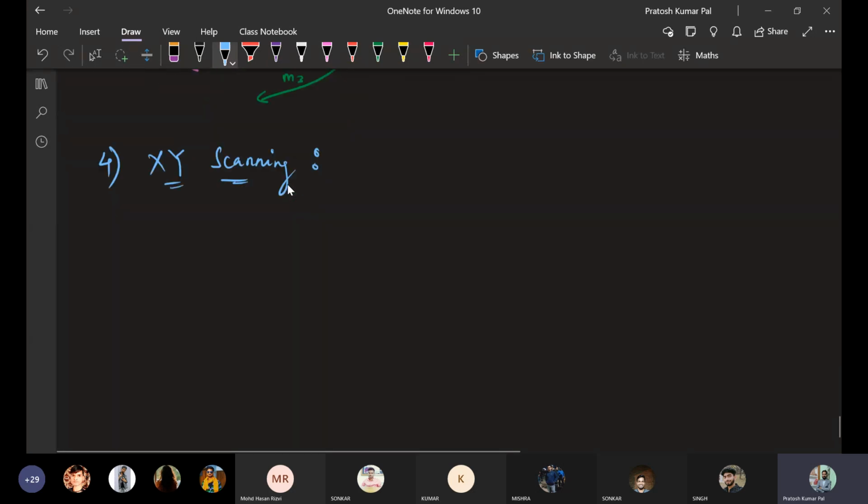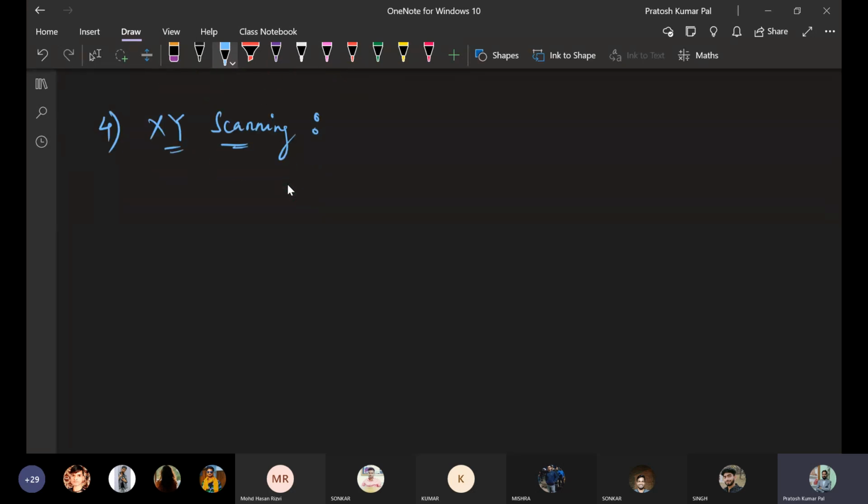We will be moving this screen either in the X direction or in the Y direction. The deflection of plates will be done in X and Y direction movement.